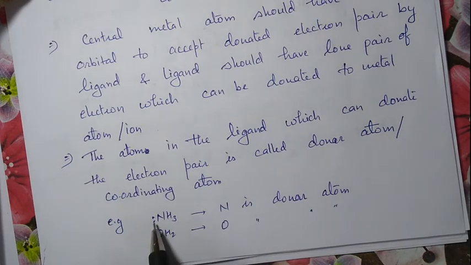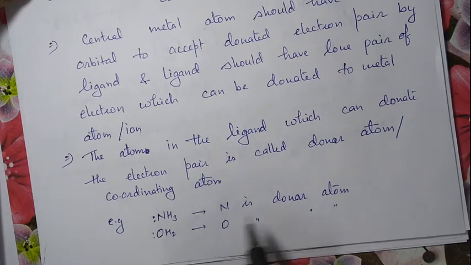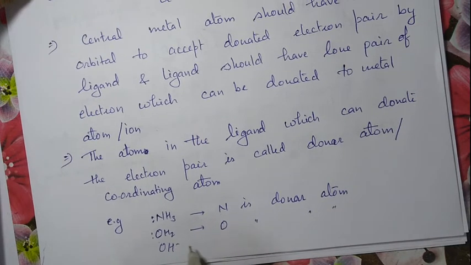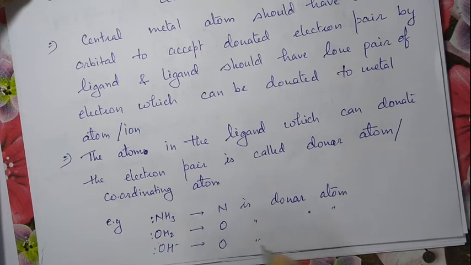This heteroatom nitrogen has a lone pair, and this atom in this molecule has the capability to donate the electron. So this N is the donor atom in NH3. This O is the donor atom in OH2. In OH minus, this O is the donor atom.